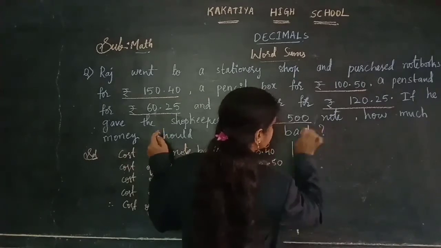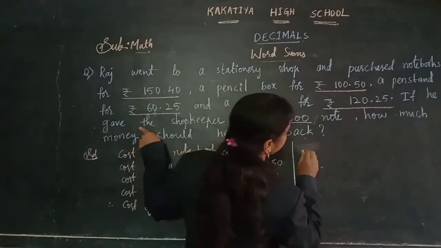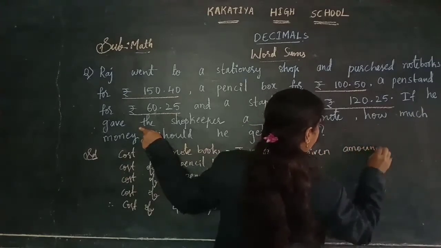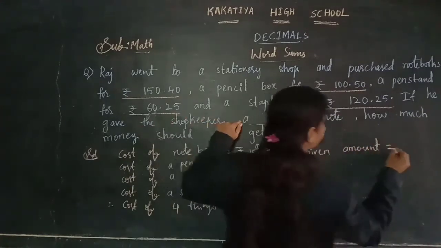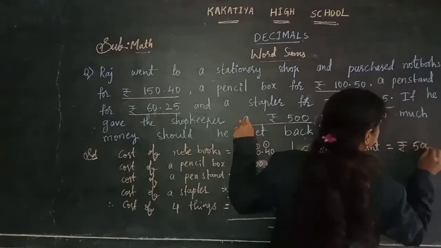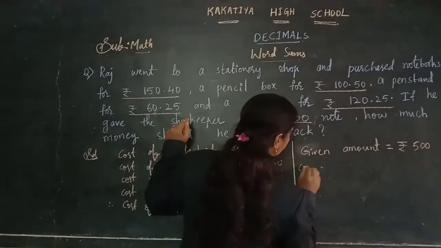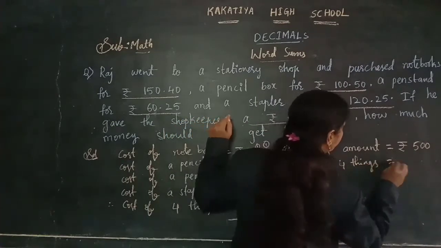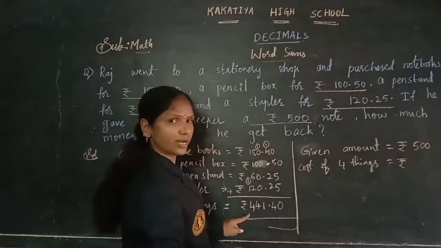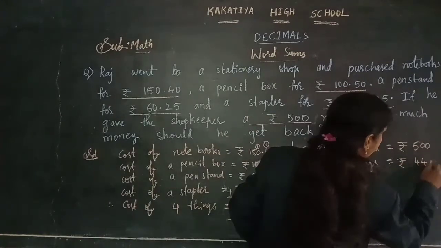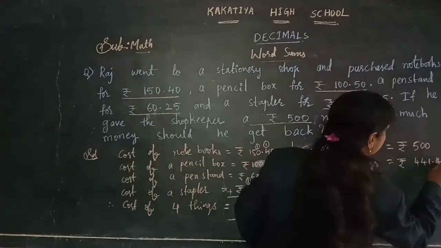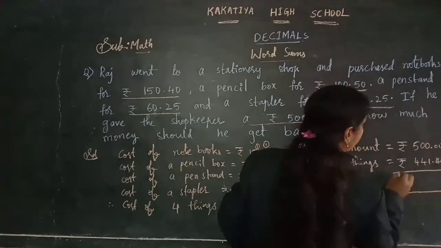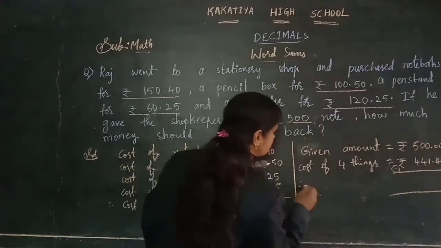Cost. See here, given amount. How much is the given amount here? 500 rupee note. And cost of 4 things. What is the cost of 4 things here? 441 rupees 40 paise. So paise is not there in the 500, no? So you can take .00 and you will get the back amount by subtracting, children.